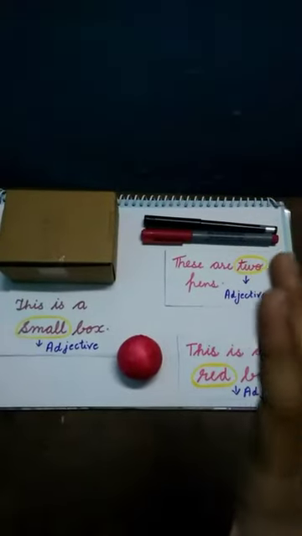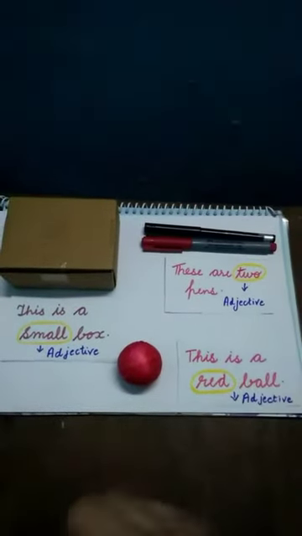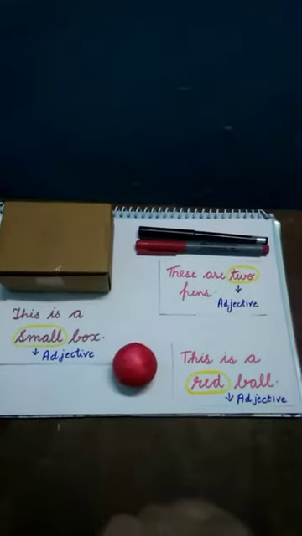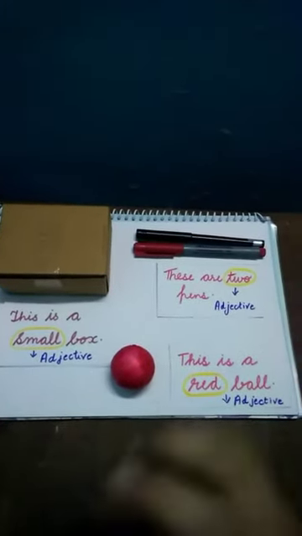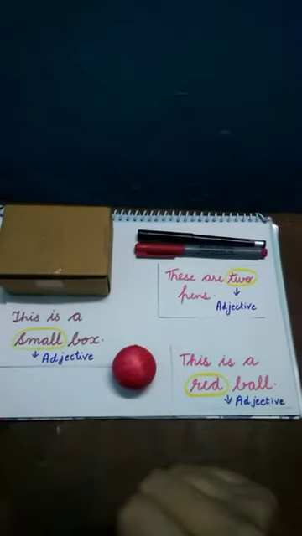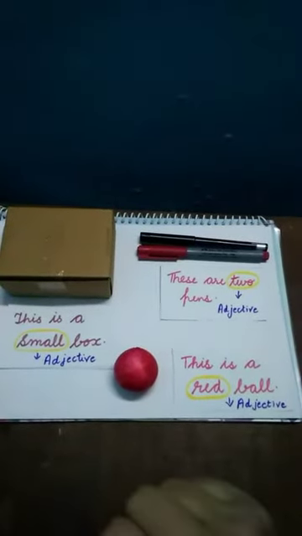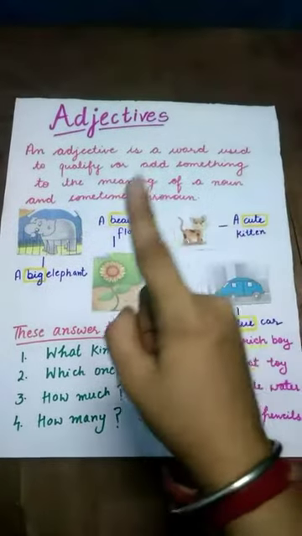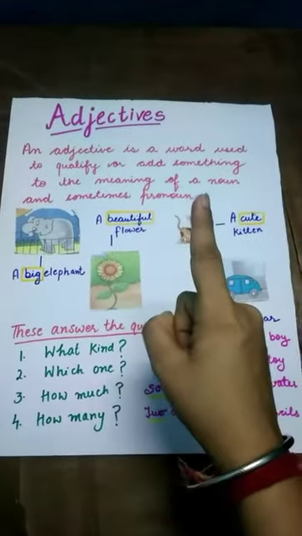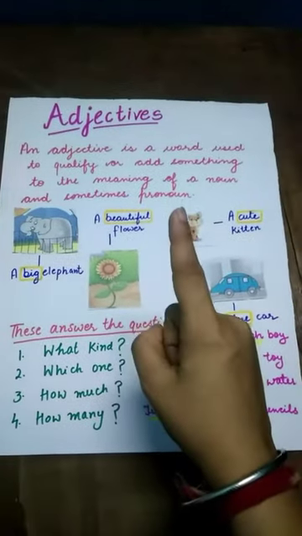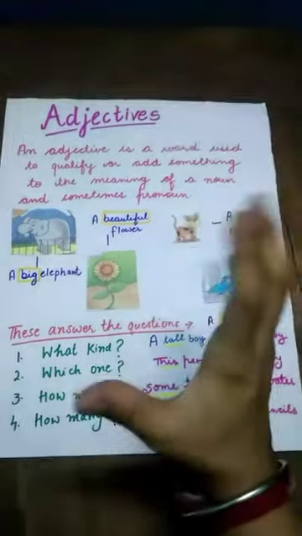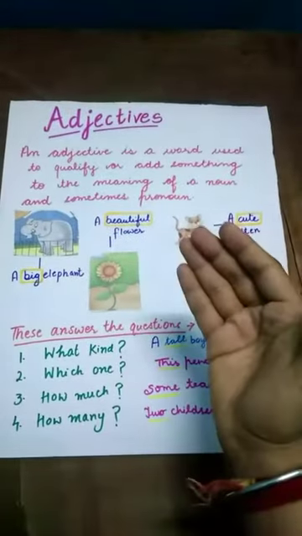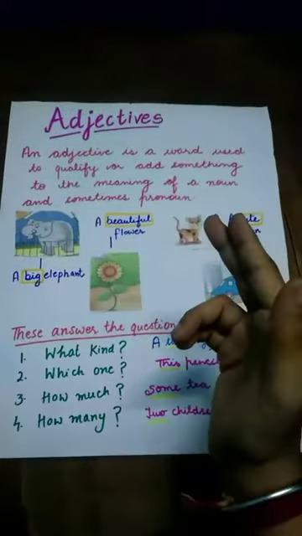Now, students, did you notice some words that you have used to describe these objects? Yes, these words are adjectives. So an adjective is a word used to qualify or add something to the meaning of a noun and sometimes a pronoun. You can say that an adjective is a word used to describe a noun and a pronoun.